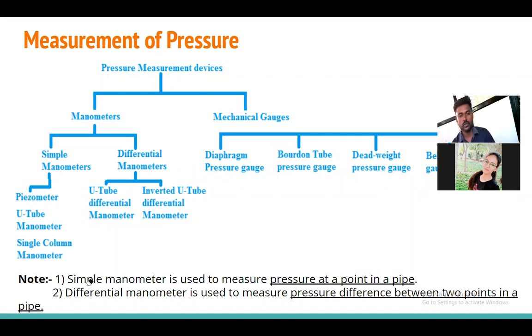And also see here, note: a simple manometer is used to measure the pressure at a point in the pipe, and a differential manometer is used to measure the pressure difference between points in the pipes. We should know this relation. When dealing with the simple manometer, it only measures the pressure at a point in the pipe. Whenever we are dealing with the differential manometer, we are measuring the pressure difference between two points of the pipes. Okay, how? We will see now.